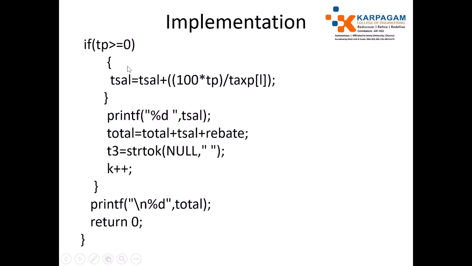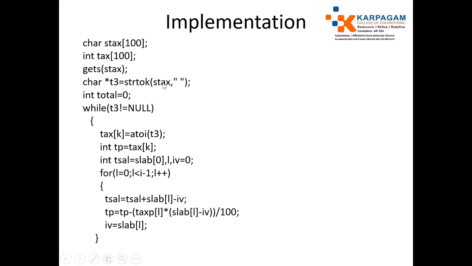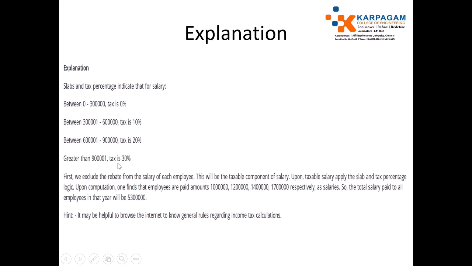Okay, next if the TP tax paid value is greater than 0, it means it may exceed that 30% range. Okay, so up to 6% it will iterate, that is, this tax slab up to the 20% slab will iterate inside the loop, but the last slab is for greater than 9 lakhs or greater than any x value, the tax will be calculated at 30%, no, which is recorded in the last element of the tax percentage.